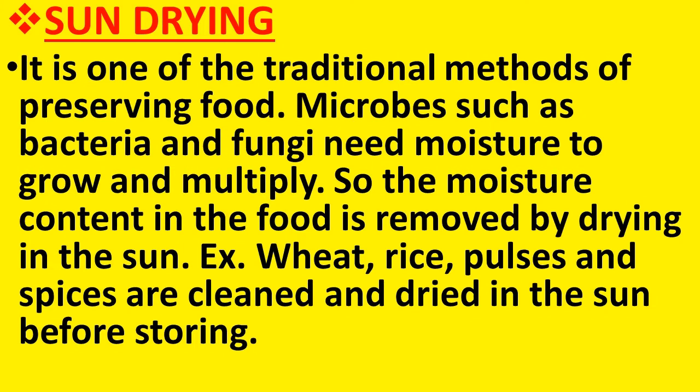Microbes such as bacteria and fungi need moisture, then only they can grow and multiply. So the moisture content in the food is removed by drying in the sun. Therefore it is also known as dehydration. Examples are wheat, rice, pulses and spices, which are cleaned and dried in the sun to remove the moisture before storing.